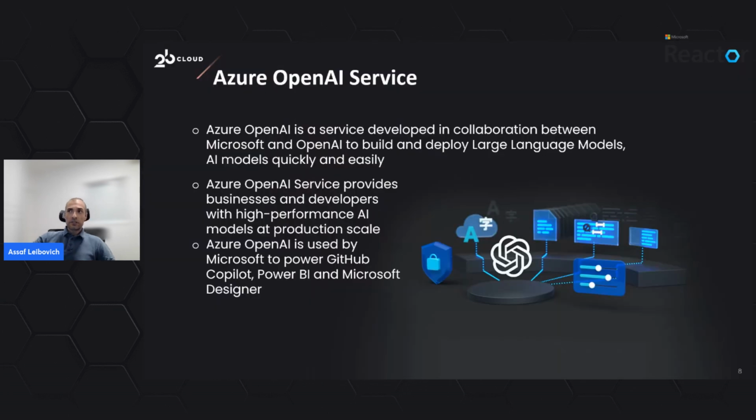So we'll start with the Azure OpenAI service. This is based on a collaboration of Microsoft and OpenAI, where we get the ability to host, deploy, develop, and maintain OpenAI foundation models and use them as part of our applications. What we basically get is eventually an API endpoint we can use for making calls to the models and get responses from them. The models we can use as part of this service are GPT for natural language understanding and generation, DALL-E for image generation, and Whisper for transcribing and translating speech to text.